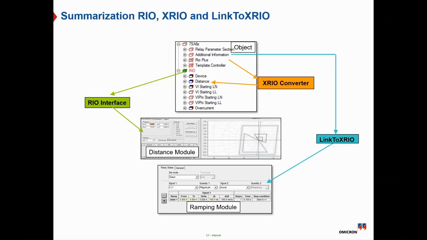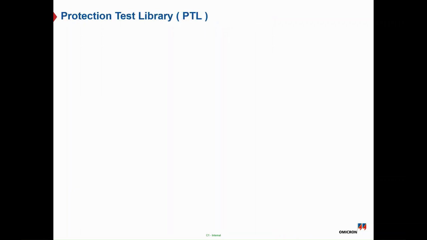And also, if you are using general test modules like the ramping module or the state sequencer module, you can use the Link to XRIO to automatically adapt if the relay parameter changes to new values, so it can save your time and effort.